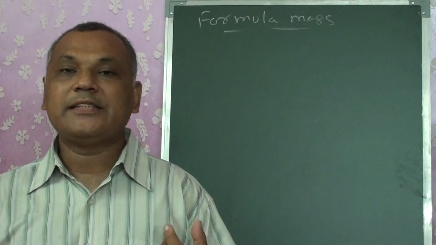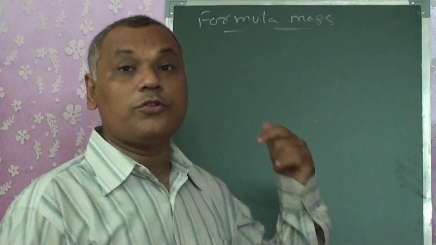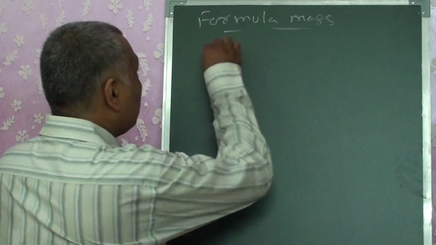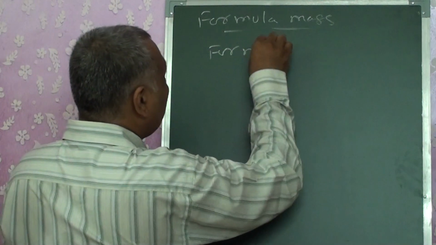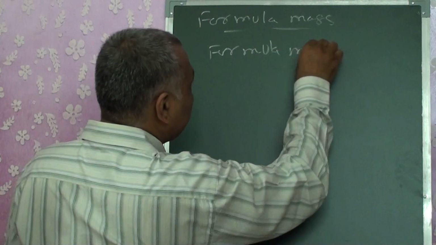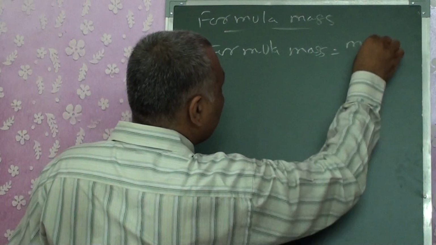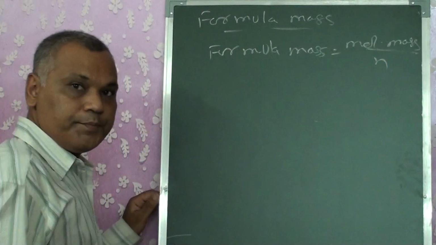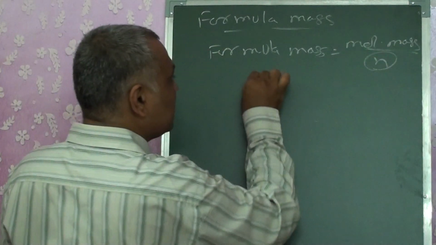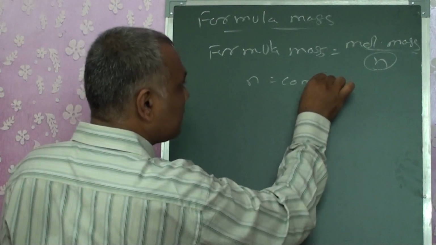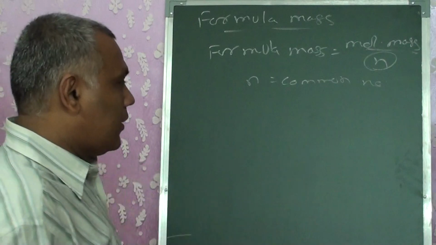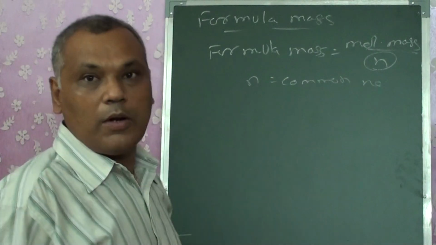Or you can say formula mass is equal to molecular mass upon some number n, the common number. So if I get it, we get the formula mass.